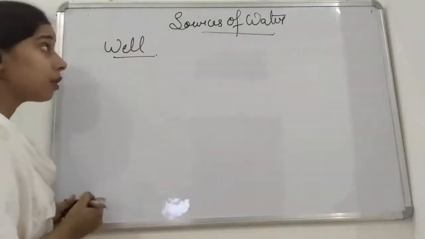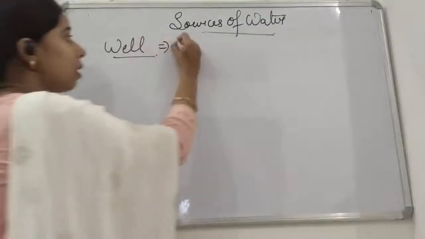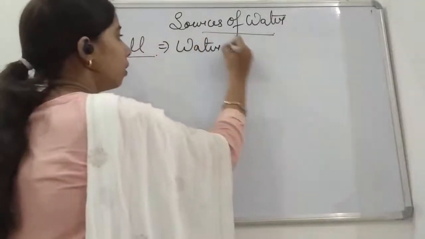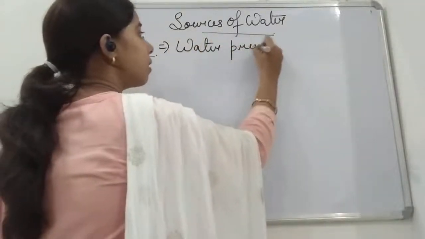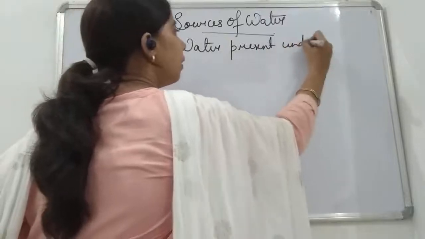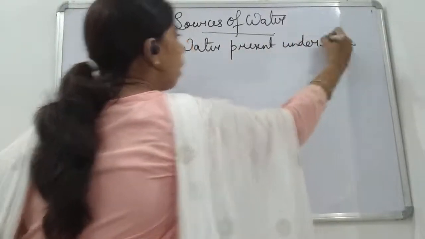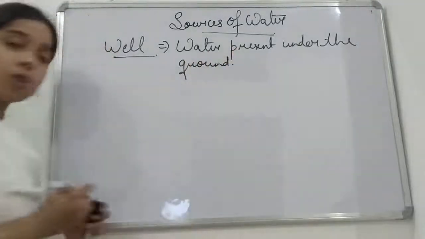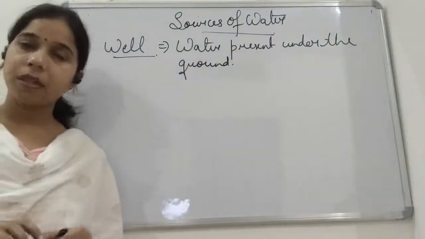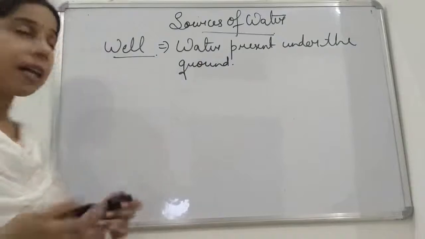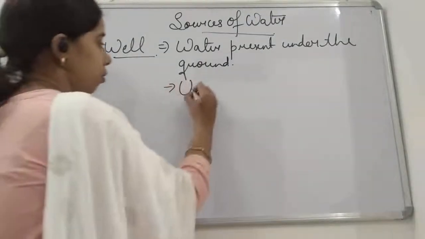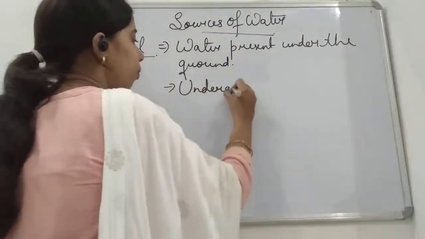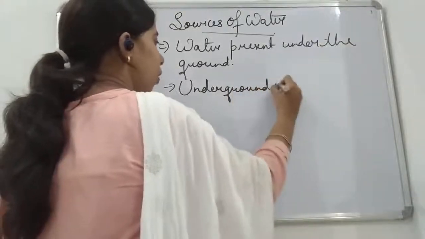Okay, so what is a well, student? A well consists of water present under the ground. Right? Such kind of water is also known as underground water.